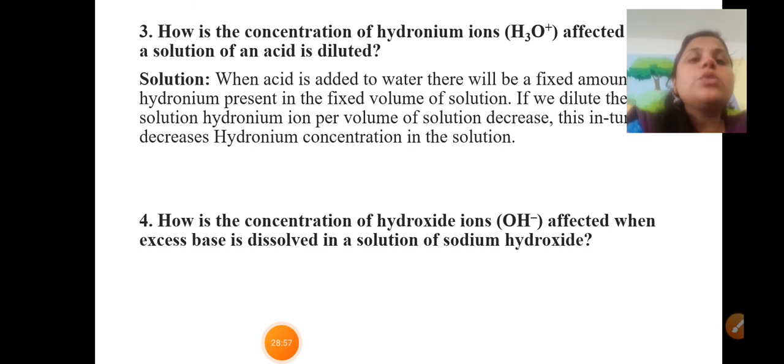Here is the fourth question, dear students: how is the concentration of hydroxide ions affected when excess base is dissolved in a solution of sodium hydroxide?